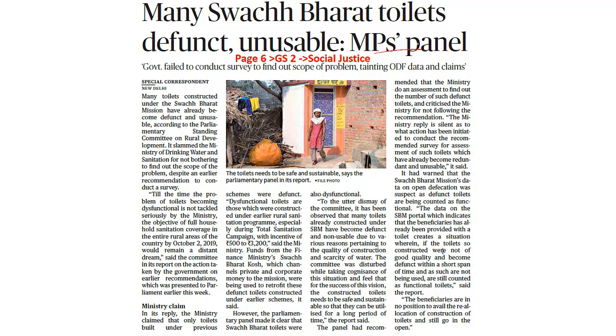So this article provides two important details. What are the details that it speaks about? One is the quality of the construction, the other is the scarcity of water. So what does this MP panel say about the quality of construction? The article says these days toilet construction is rarely done by the householder. If I am the person who is given the subsidy or the money, then I would be personally visualizing this construction.